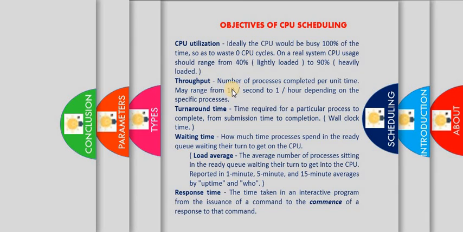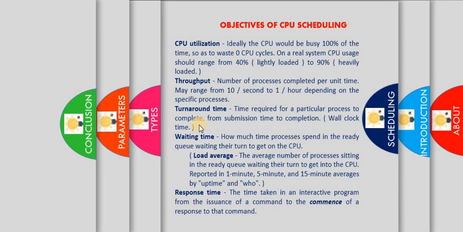Next, when coming to throughput, throughput is nothing but the measure of the work done if the CPU is busy executing the processes. In CPU utilization, we have to keep the CPU as busy as possible. So if the CPU is busy executing those processes, then the work is being done. So how do we measure the work? The number of processes completed per unit time is our measurement of the work. It may range from 10 per second to 1 per hour depending on the specific processes.